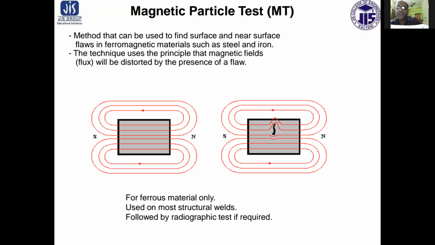Under favorable conditions of testing, defects as much as 2 inches deep from the surface may be detected. In both methods, the ferromagnetic particles effectively concentrate and outline the boundaries of the defects.